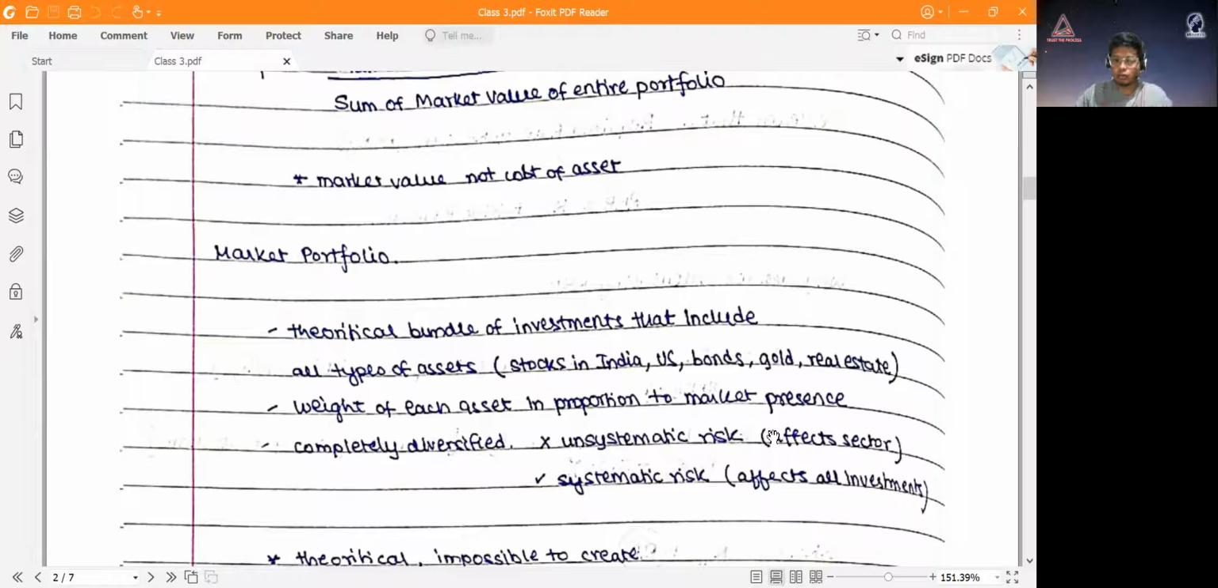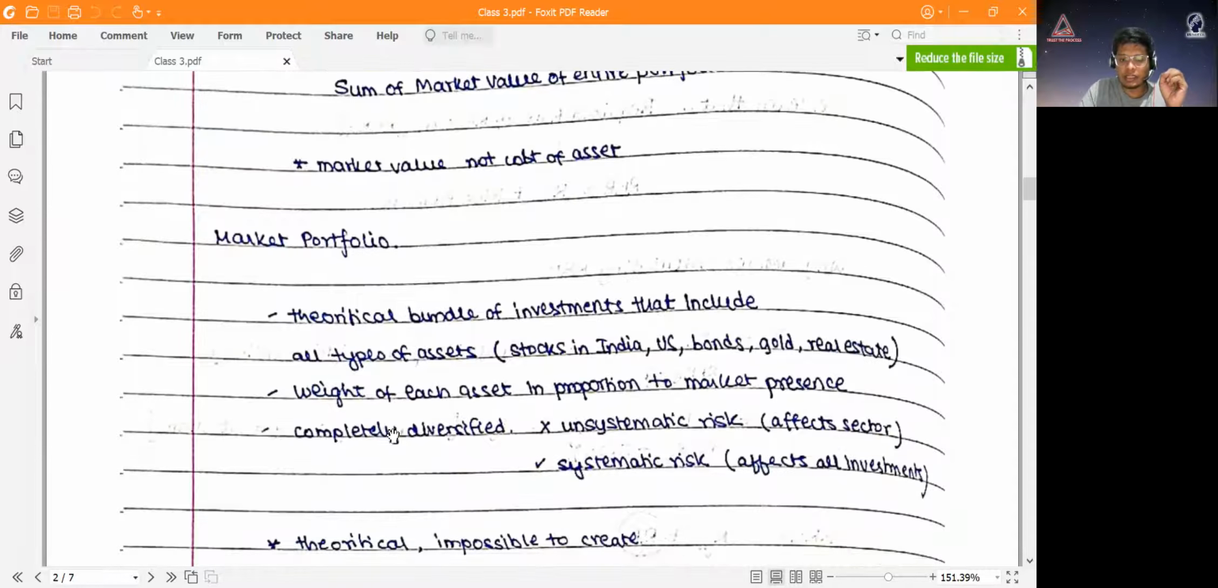But because my portfolio is made up of all possible assets, it's a completely diversified portfolio where there's no unsystematic risk, but there is a systematic risk, because if something like COVID happens, it will affect everything. So systematic risk will always be there. It cannot be diversified, but unsystematic risk will be eliminated. So it's a theoretical concept.